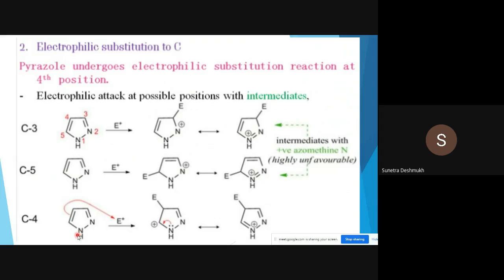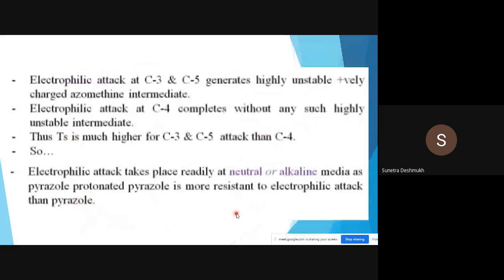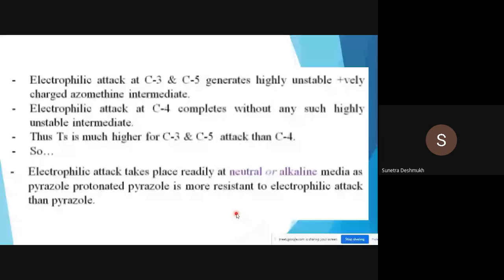So in the case of C4 substitution, when the electrophile is getting attached at the C4 position, there is no formation of an azomethine as an intermediate. So that's why the C4 position is more susceptible to electrophilic substitution rather than C3 and C5. So this is the answer. Electrophilic attack at C3 and C5 generates a highly unstable positively charged azomethine intermediate. Electrophilic attack at C4 completes without any such highly unstable intermediates. Thus, the transition state is much higher for C3 and C5 attack than C4.